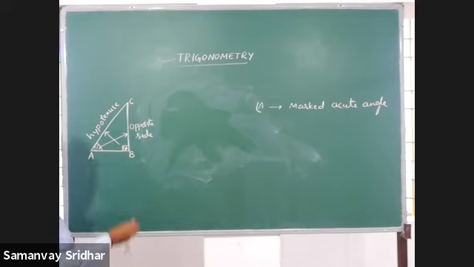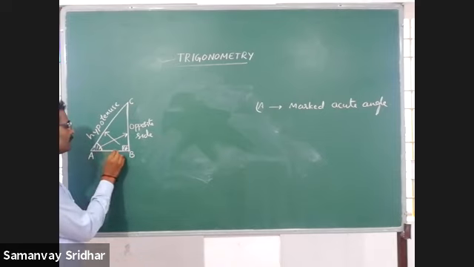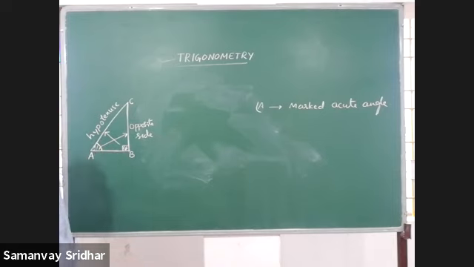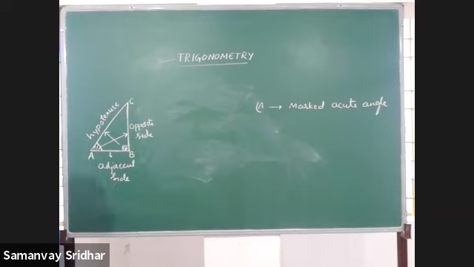Right? One more side is remaining with respect to that marked acute angle. That is AB. AB is called adjacent side. Now, with respect to the marked acute angle, here we named all the three sides. AC is opposite to the right angle.